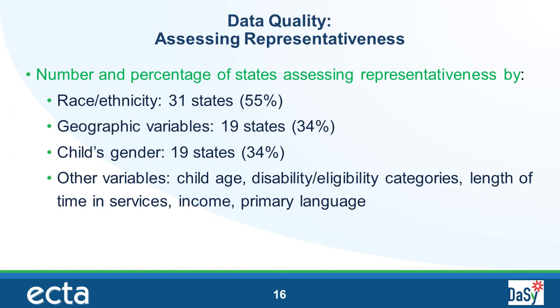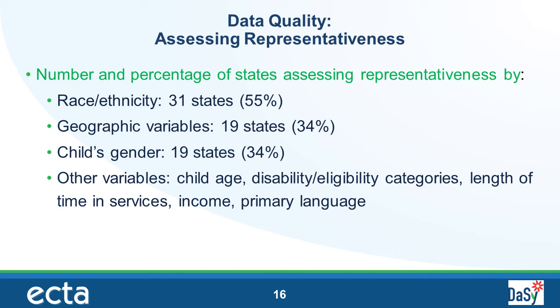There were 19 states, or 34%, that looked at geographic variables. This is up from 25% last year. 19 states, or 34%, looked at child gender. This is up from 27% last year. States often look at more than one variable, so these are not mutually exclusive. In other words, a single state could be reflected in more than one of the groups reported here.